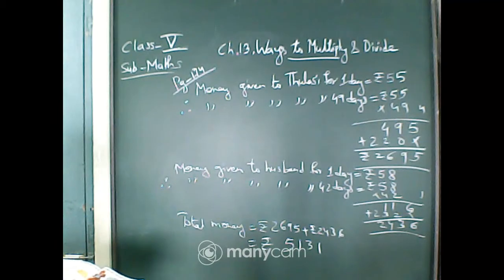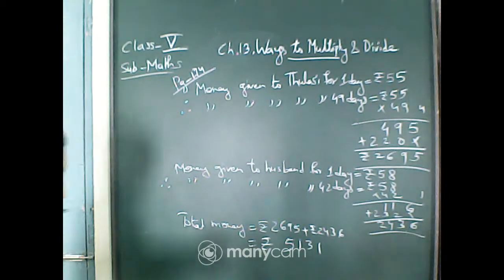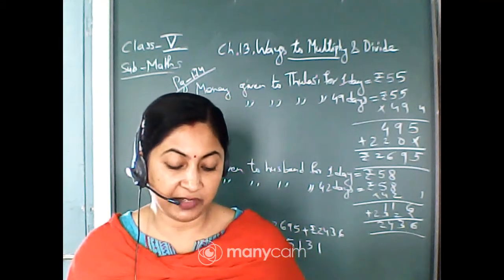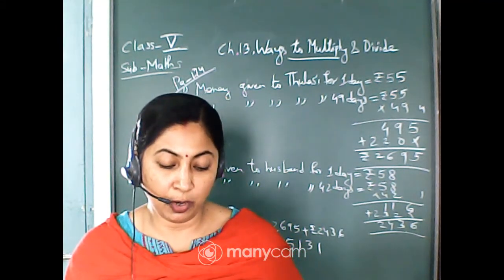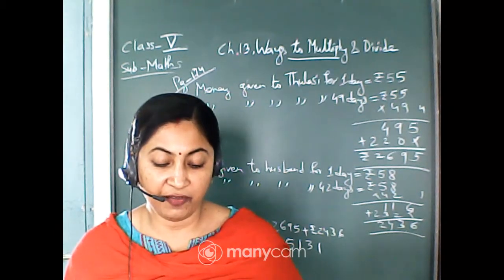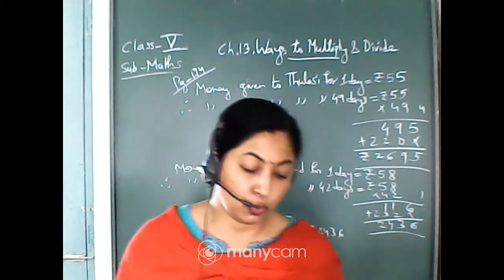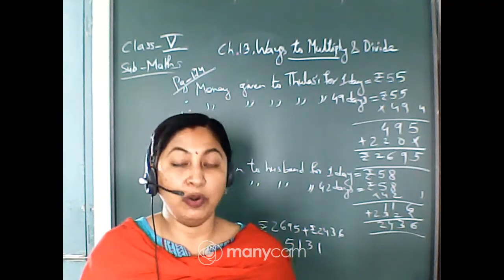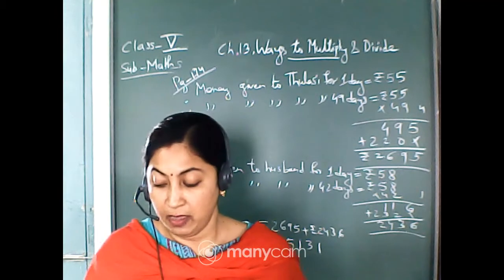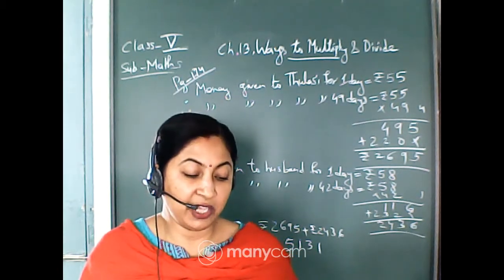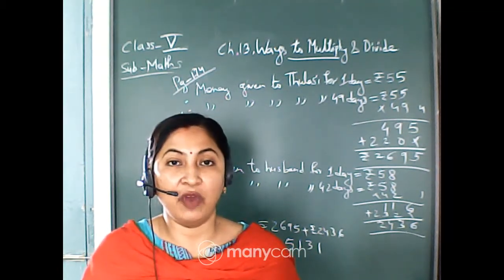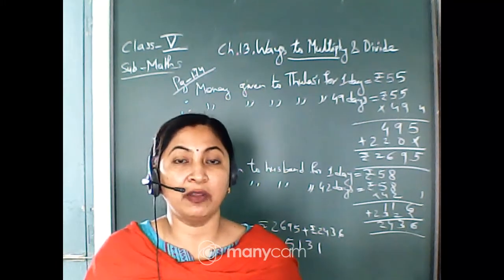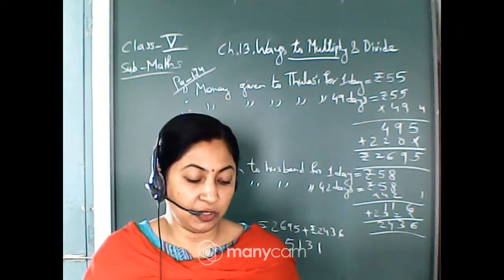Now come to page 175. See, I saw this in the newspaper. Governments of different states have said that farm workers should not be paid less than this salary for a day's work. Now these two are conversing with each other and saying that governments have told that farm workers should not be paid less, and the chart is given here, state and salary for one day. Now see here, the state's name is given and the fixed salary the state is giving to the farm workers is written over here.